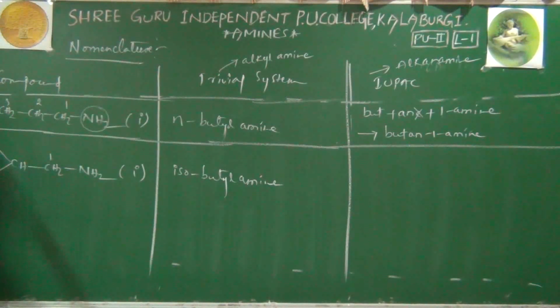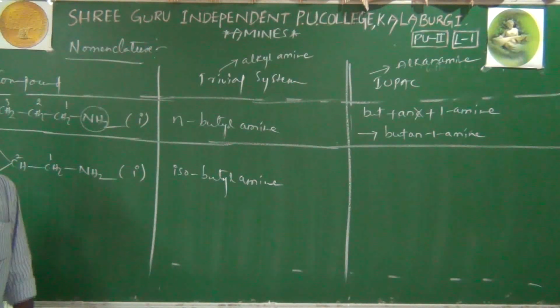Therefore 1, and we have to select the parent chain. The parent chain should be the longest chain, that is very important. Therefore 1, 2, we can go to this side or this side also, doesn't matter. You can write 3 here or 3 here, any carbon you can give. Okay, I'll go in this direction. 1, 2, 3 is the parent chain. And to this carbon we have not given a number, because this carbon does not have a direct contact. Therefore, this group is not part and parcel of the parent chain. It is just acting as a branch.